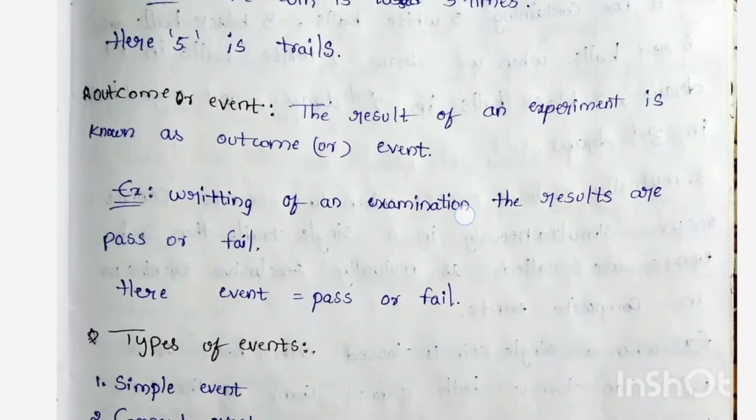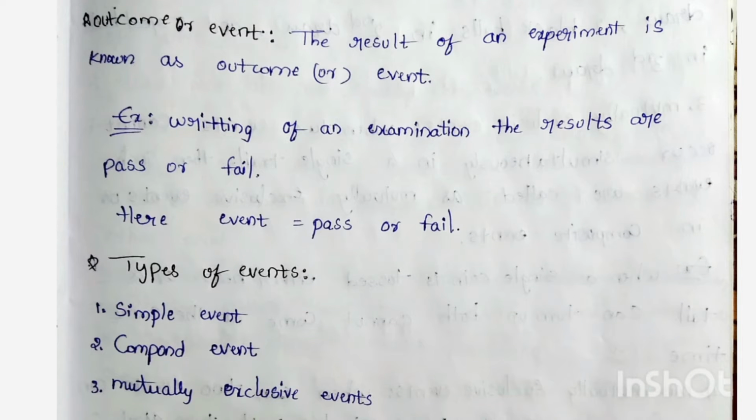Next, outcome. What is the outcome? The result of an experiment is known as outcome. Example, in writing an examination, we may get two results, that is pass or fail. Here, the two events, pass or fail, are outcomes.